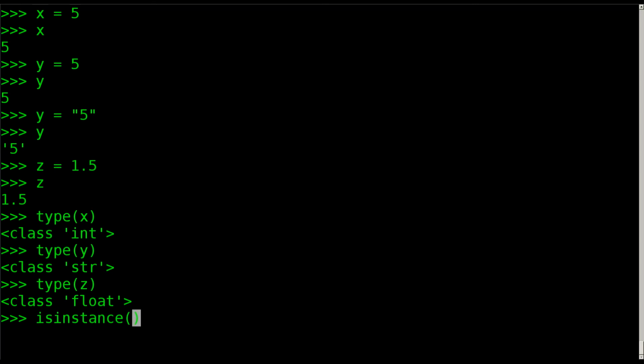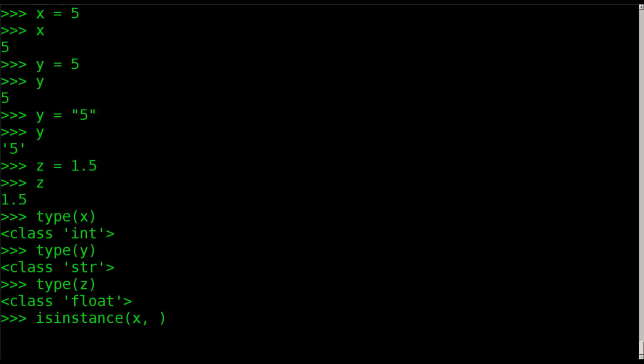Thank you, I almost said brackets. These parentheses here. And we're going to put in the variable we want to check, but we want to check what it is. We're not asking what type it is. We're saying, is it this or is it that?